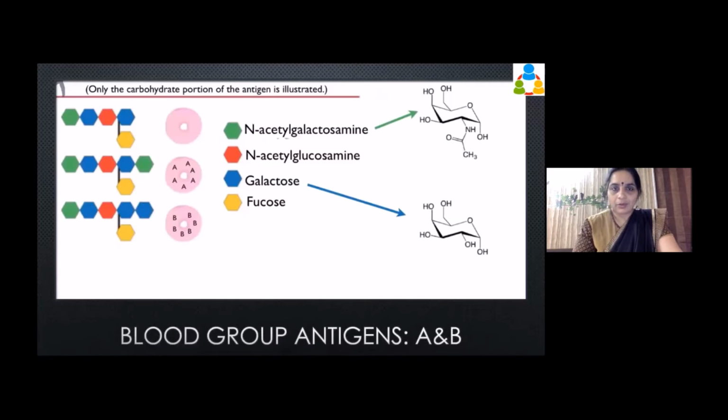Very good. Okay, so this is just to tell you what is different in A and B. What is different is their carbohydrate portion. Okay, one is N-acetyl galactosamine, another is N-acetyl glucosamine. Now, why is this important? This is important because if you have seen the chemical reaction, the reaction itself will be different. One is a hydrogen donor and another is a hydrogen recipient. Okay. So there is a difference of chemical reaction. So that will definitely affect how they will interact with their antibodies.